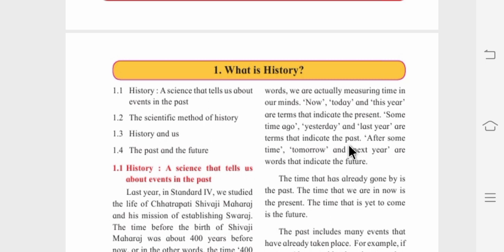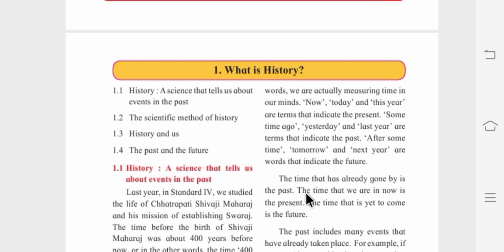Obviously, 10 years ago, 4 years ago, 10 days ago, 2 days ago, yesterday. These words indicate that the event has happened in the past. After some time, tomorrow and next year are the words that indicate the future. These words show that this thing is going to happen in the future.